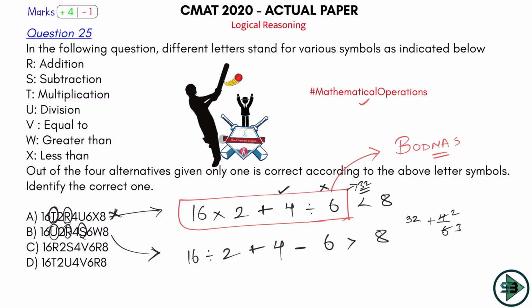Let's see. First division, 16 divided by 2, this is 8. 8 plus 4, 12. 12 minus 6 is 6. Is 6 greater than 8? No, 6 is actually less than 8. So gone. This is also not my right answer.